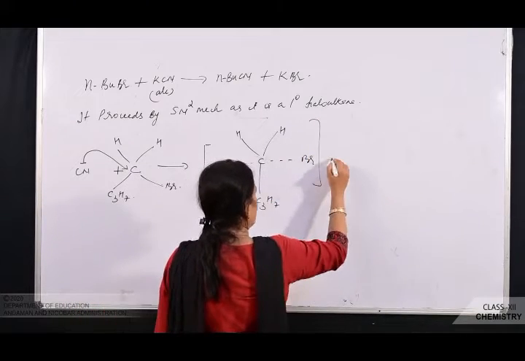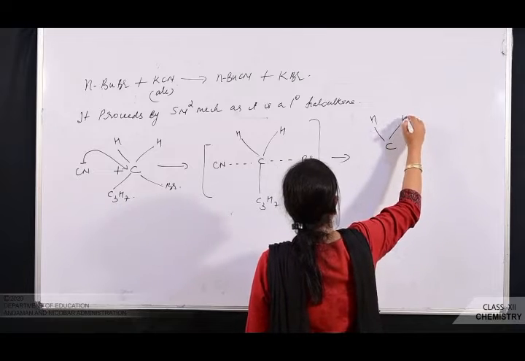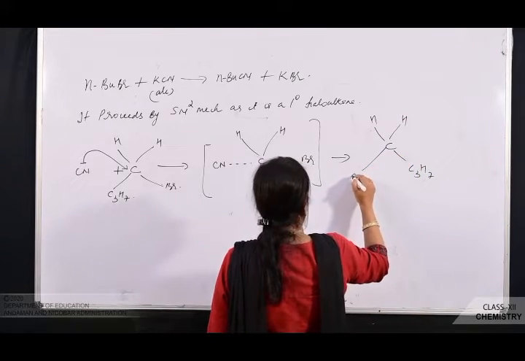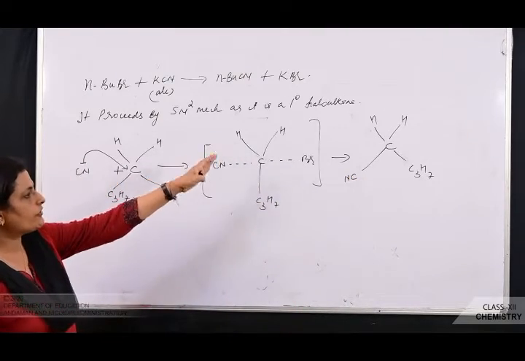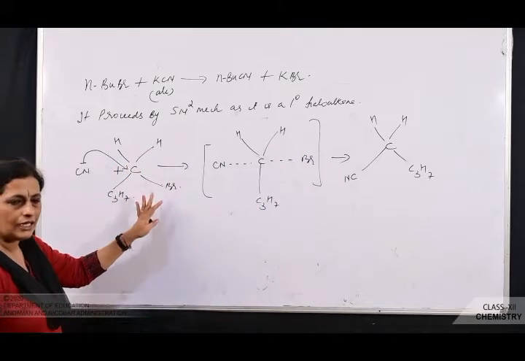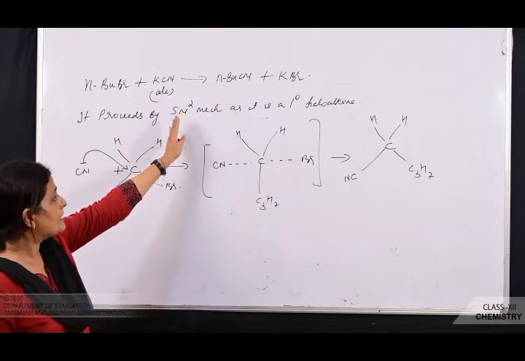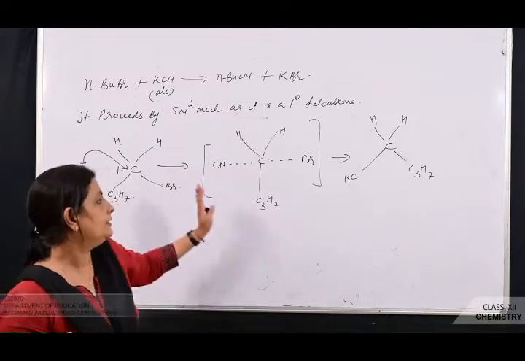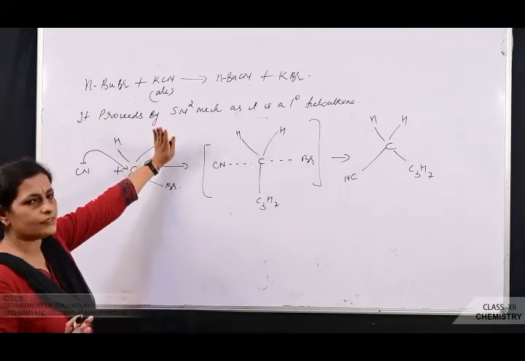Then the transition state is converted into product. So what is happening to the configuration of the product? It is getting inverted. But is it optically active? This is optically inactive. But in case of SN2 mechanism, if it is optically active or optically inactive, there is what? Inversion of configuration. So this is how you have to write the mechanism.